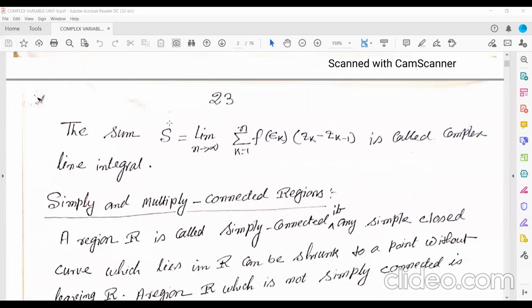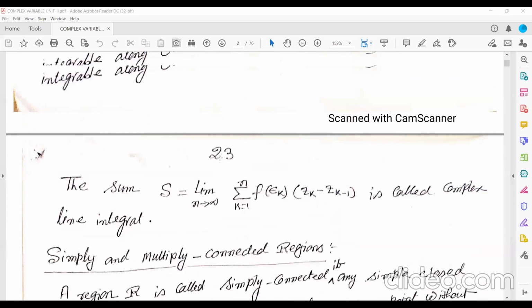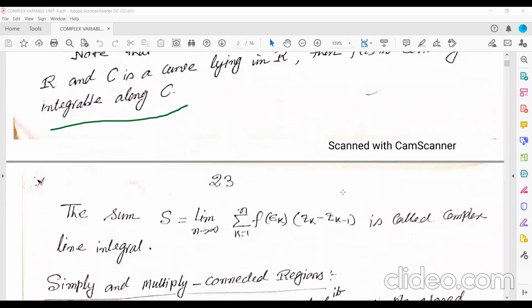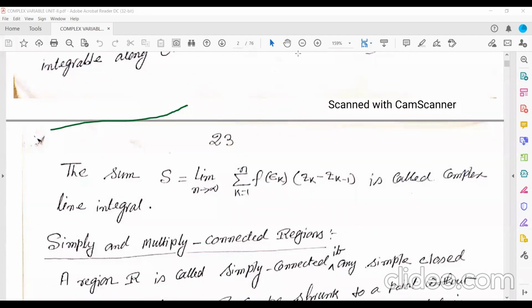Thus the sum, if you take n tends to infinity, will become S. So the limit as n tends to infinity of the summation from k equal to 1 to n of f of epsilon k is called the complex line integral. So either you write it in this form, or you can write this one in the form of a summation. The meaning is the same.